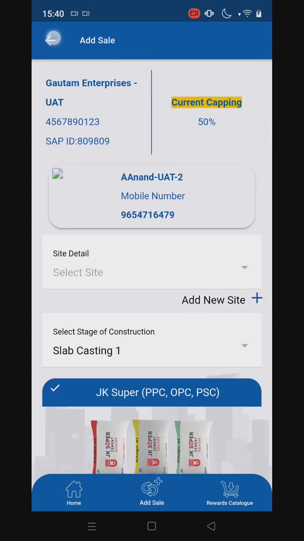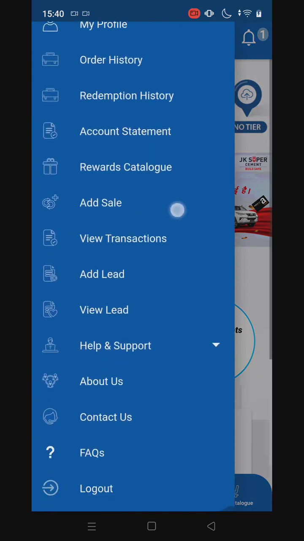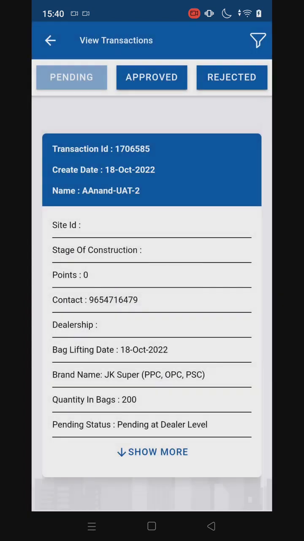Now I can go to view transactions. All the pending transactions will be shown over here, and you will be able to see the pending status of the transaction over here.